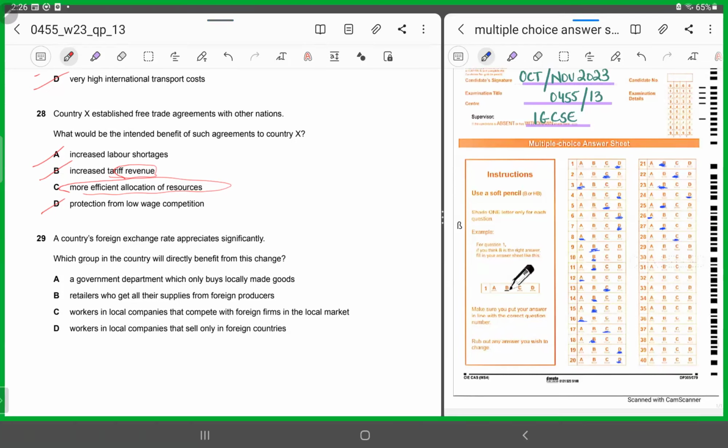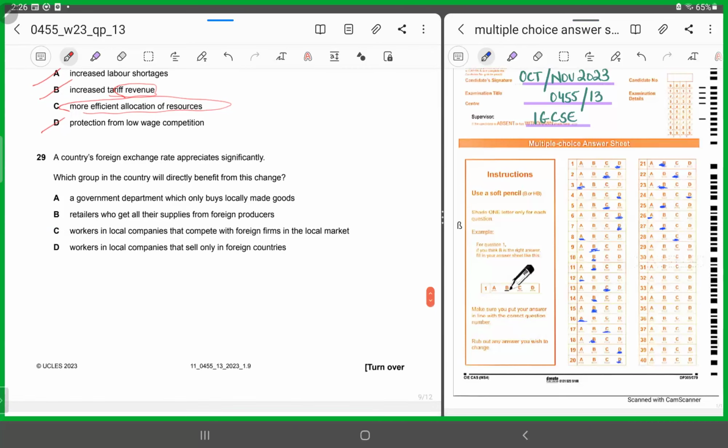All right, 29. A country's foreign exchange rate appreciates significantly. Which group in the country will directly benefit from this change? Now, what is happening? There is a rise in your country's exchange rate, which means what? That this will raise the price of your exports and it will lower the price of imports, right? So the domestic currency will be buying more of foreign currency, right? So now they're saying which group in the country will directly benefit from this change? Directly benefit from what change? From the appreciation of the currency.